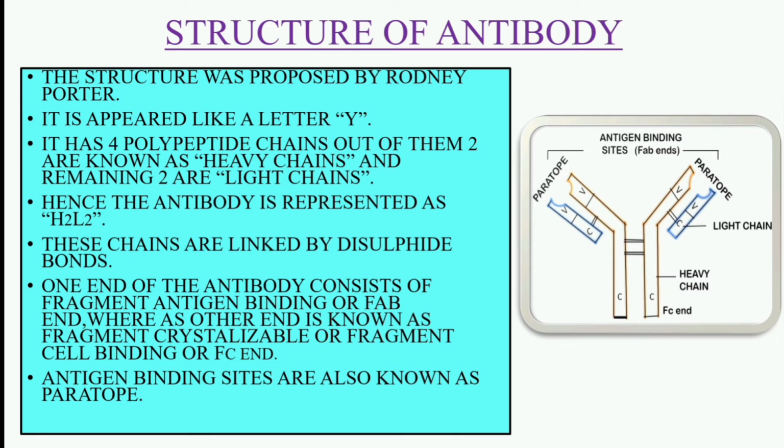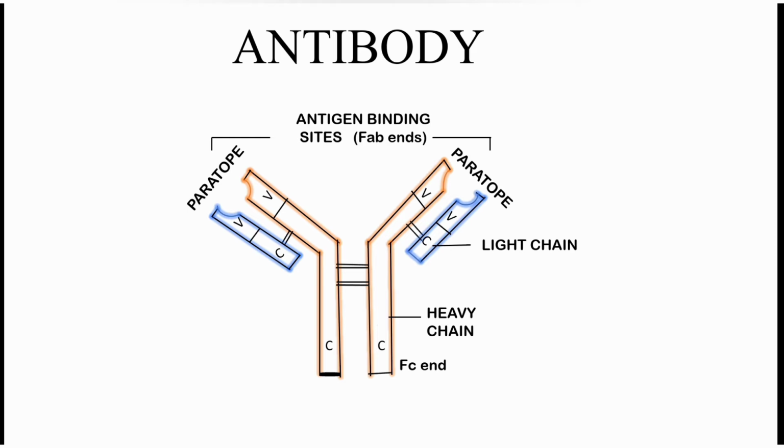Next, here it is a clear structure of antibody. This structure was proposed by Rodney Porter. Here we can see that there are 4 polypeptide chains. Out of these 4, 2 are heavy chains and remaining 2 are light chains. And these chains are linked by disulfide bonds. An antibody consists of 2 ends.